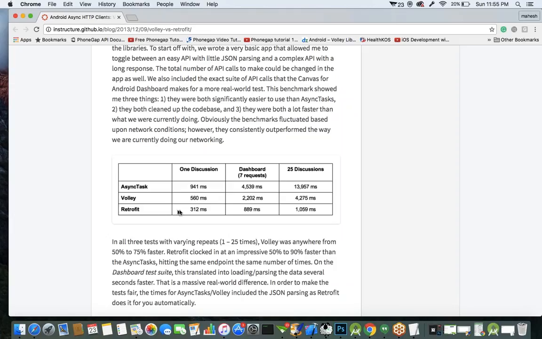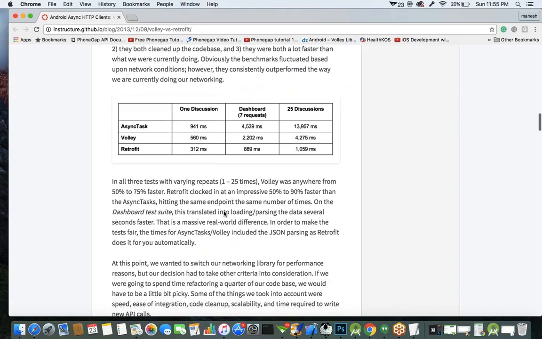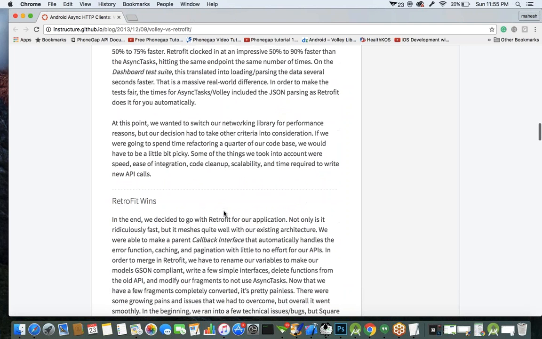And Retrofit takes only 312, again roughly half of Volley. So quickly we can get the data from the server by using this Retrofit API.